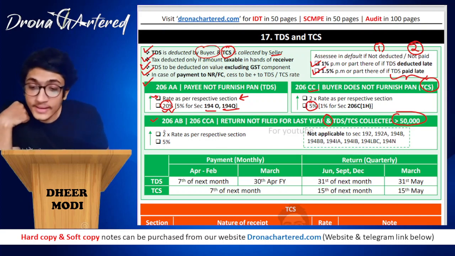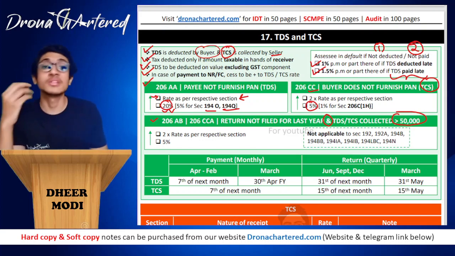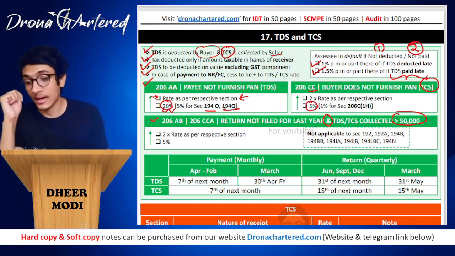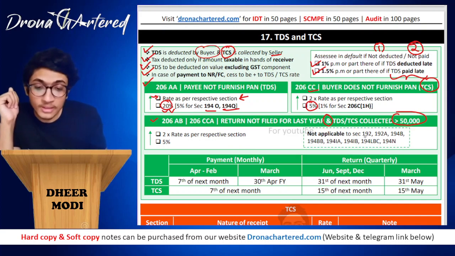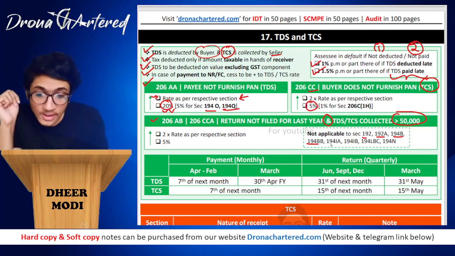Now, what does this section say? That it will be at 2 times the rate as per respective section, or 5%, whichever is higher. At this percentage, you will have to deduct the tax, that is your TDS, or collect tax. Now this is not applicable to sections 192, 192A, 194B, 194BB, that is your horse racing, lottery, etc., 194IA, 194IB, 194M, and 194N.